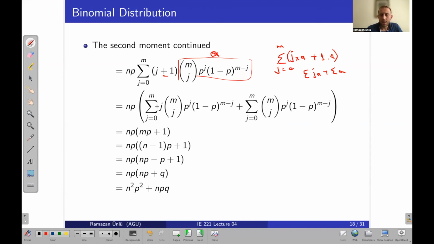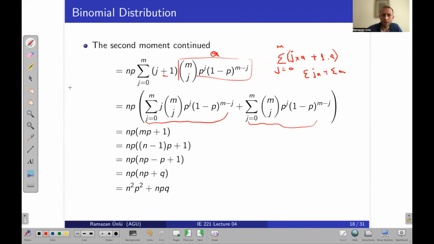And this is exactly what I did here. This is the first part, coming from j times this part, and this part is coming from 1 times this part. So what is this one? This is the expected value of the binomial distribution, right? Because this is a new binomial distribution with the parameters m and p.